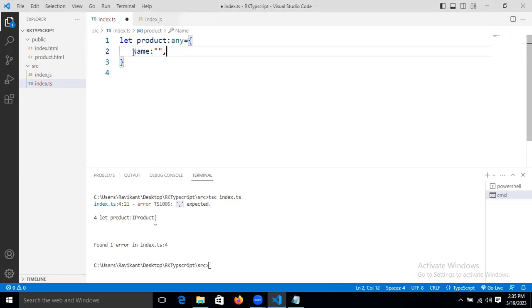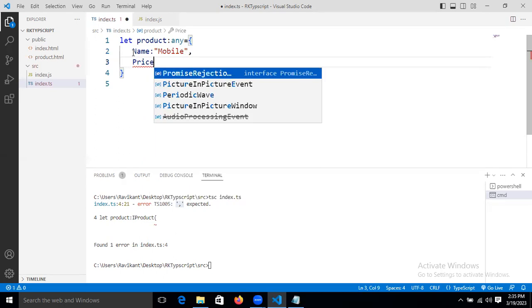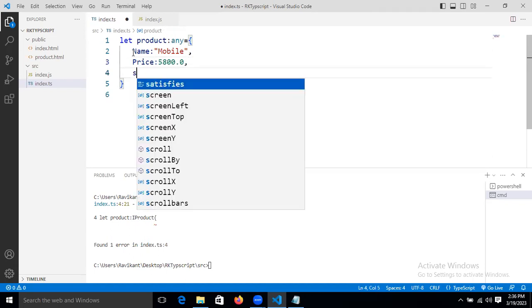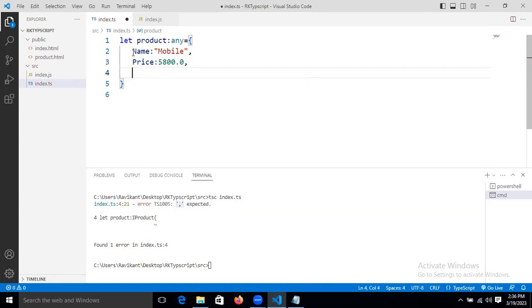Now let's take name colon, let's take mobile, and price. Let's give the price as a number type, 5800 something. This is the mobile price. Now here I'm taking stock, let's take stock as 5.